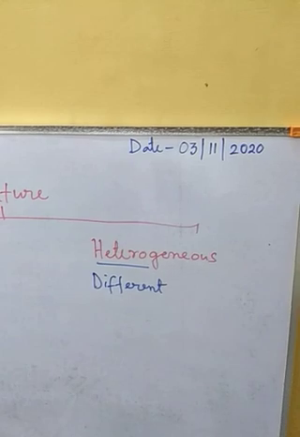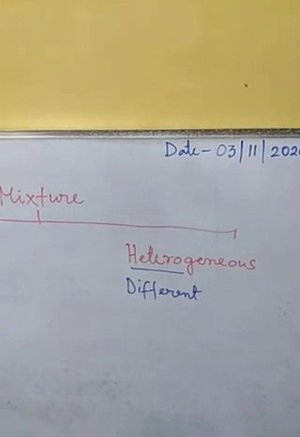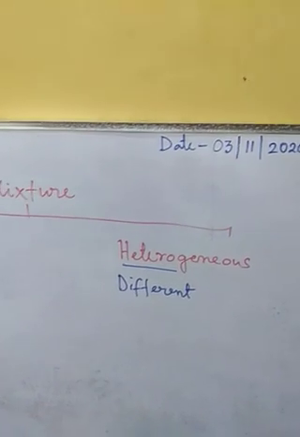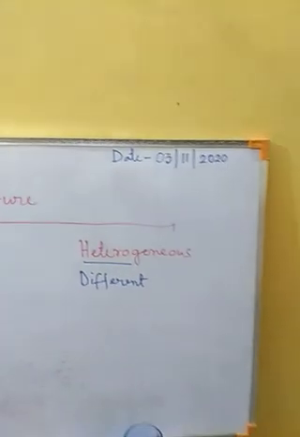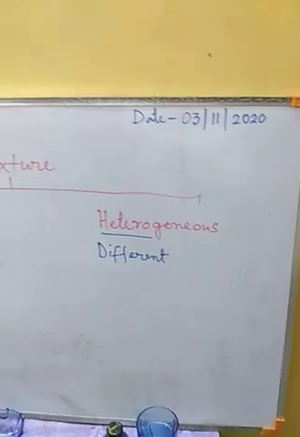That means in a heterogeneous mixture we can see the particles in the mixture separately, we can detect the particles separately, whereas for a homogeneous mixture we cannot do that.